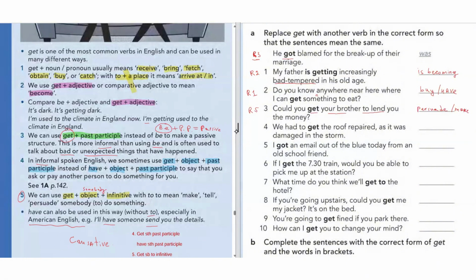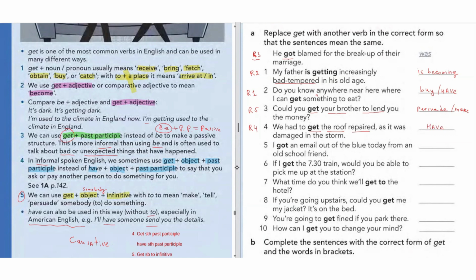Right, number 4, we had to get the roof repaired. So get something past participle. So that is rule number 4. Get plus object plus past participle here. We can use have as well. So rule number 4. We had to get the roof repaired as it was damaged in the storm. So here, get means have, right? Have the roof repaired. That's it.